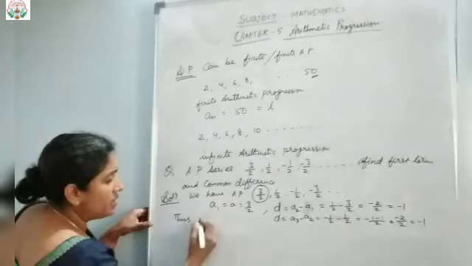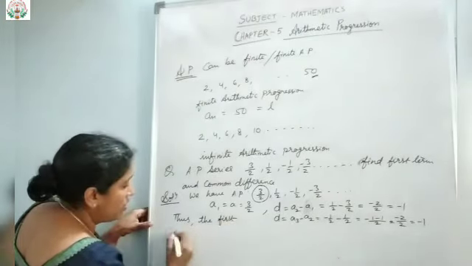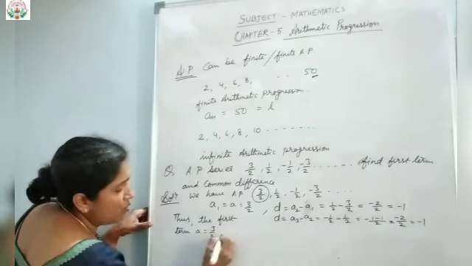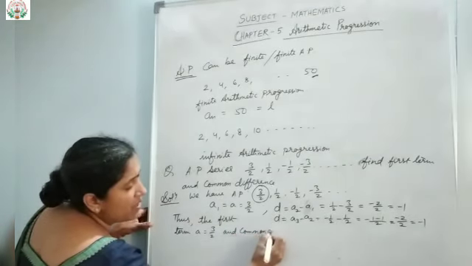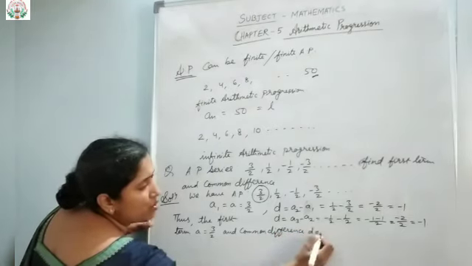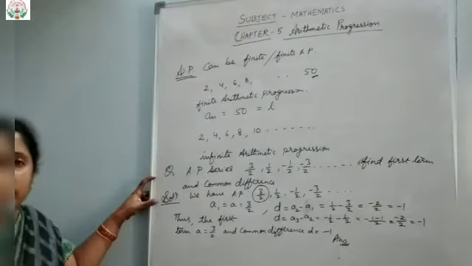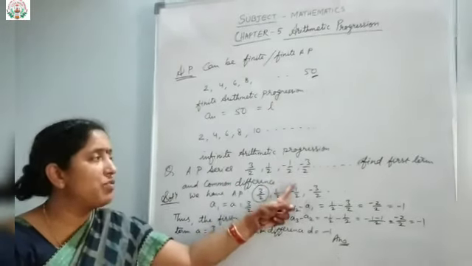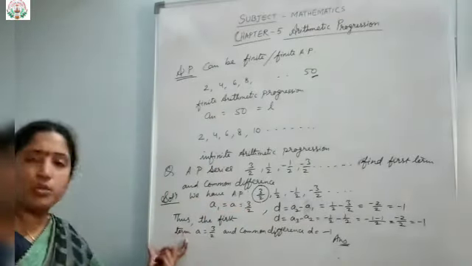So the answer will be thus: the first term A equals 3 upon 2, and the common difference D equals how much? Minus 1. Answer. So this way, if any question is given where an AP series is given, and you have to find the first term and the common difference, then this way you are going to solve.